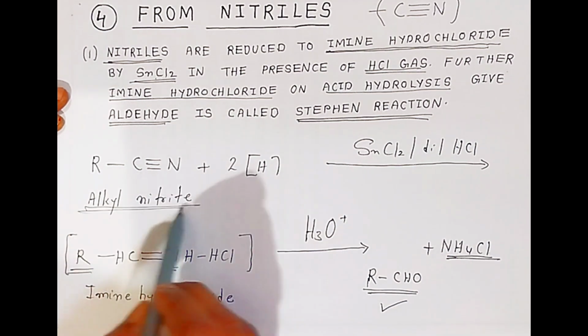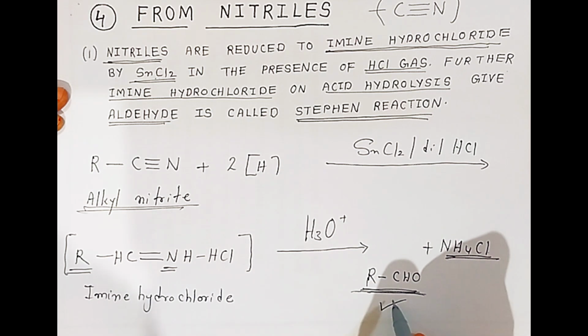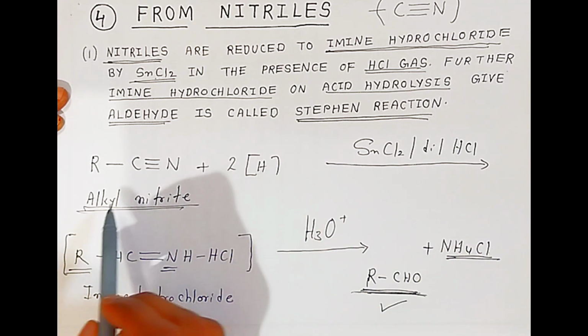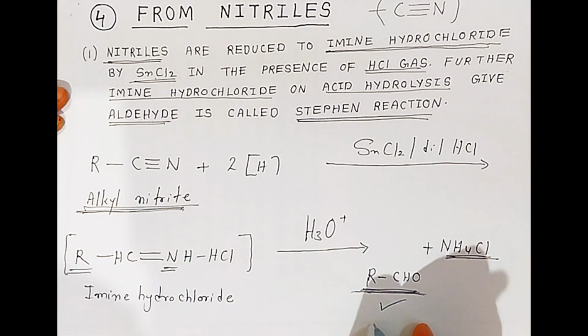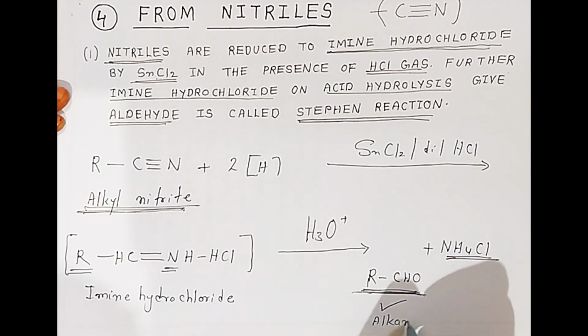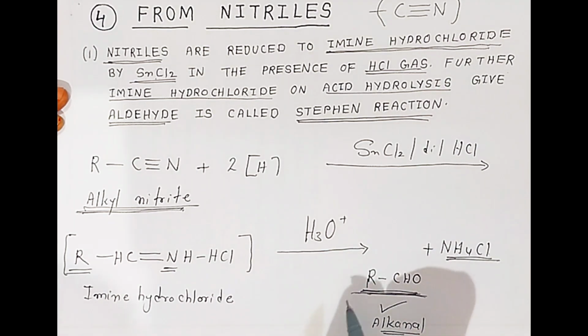So alkyl nitrile is reduced to aliphatic aldehyde. The reaction is called Stephen reaction. Here there is reduction of alkyl nitrile to alkyl aldehyde, that is alkanal. This reduction to aldehyde is called Stephen reaction.